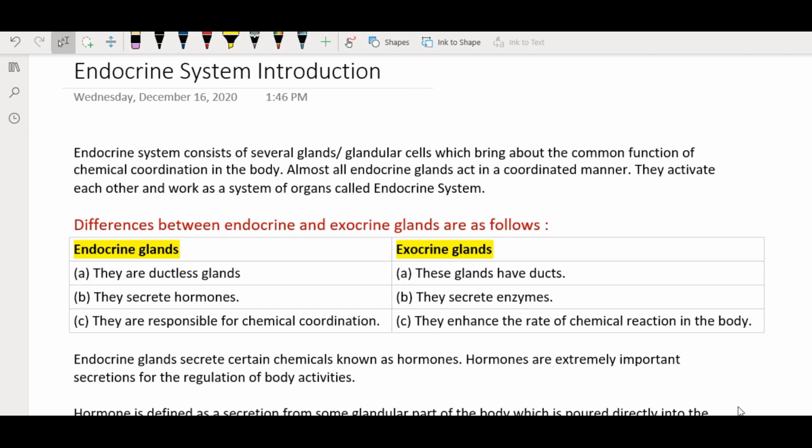So in today's lecture, we'll be learning about the endocrine system. So what do you mean by endocrine system? Endocrine system consists of several glands or glandular cells which bring about the common function of chemical coordination in the body. Almost all endocrine glands act in a coordinated manner. They activate each other and work as a system of organs and hence they are called as an endocrine system.